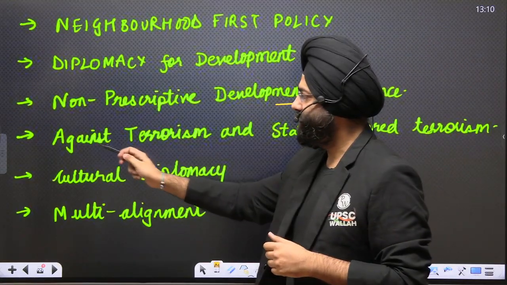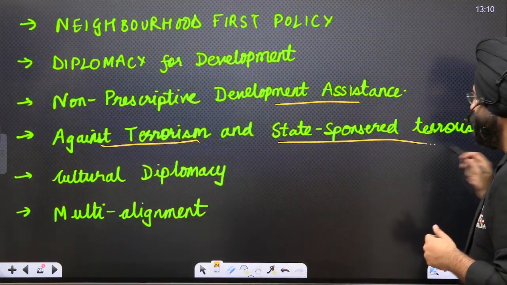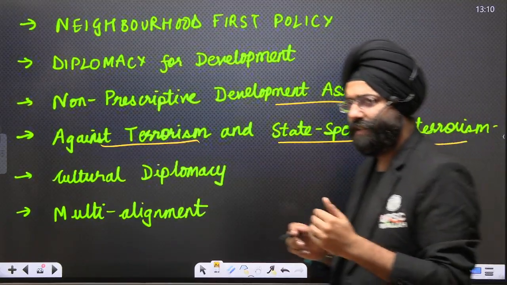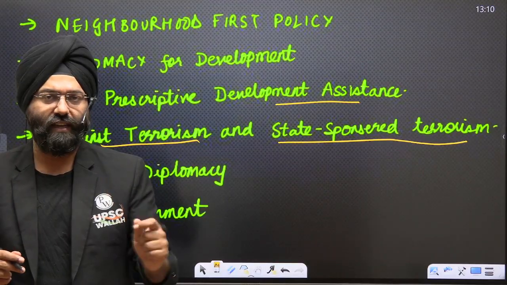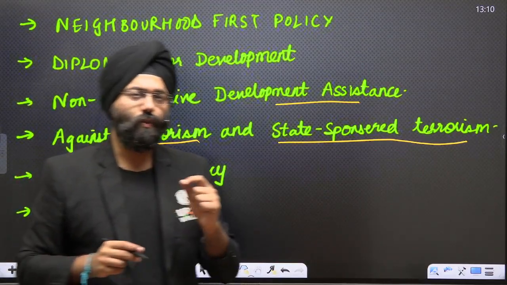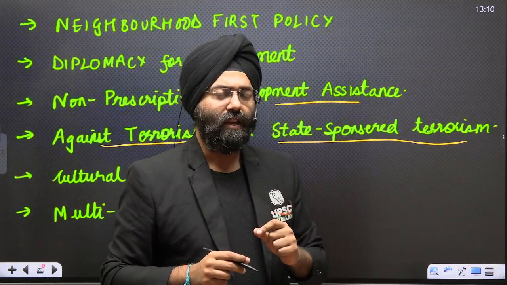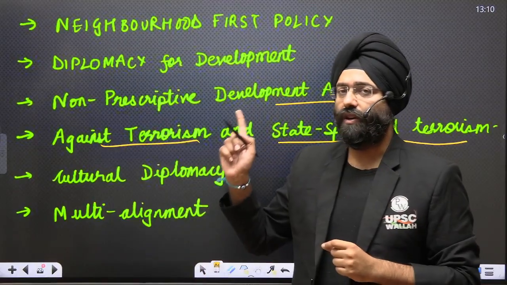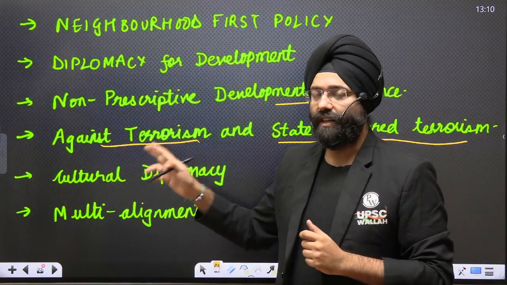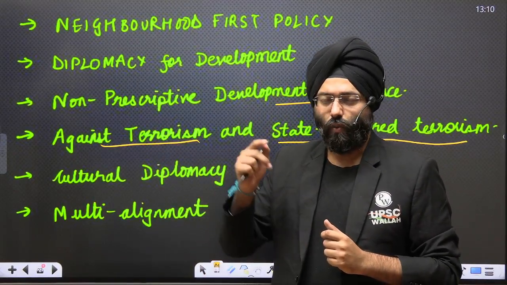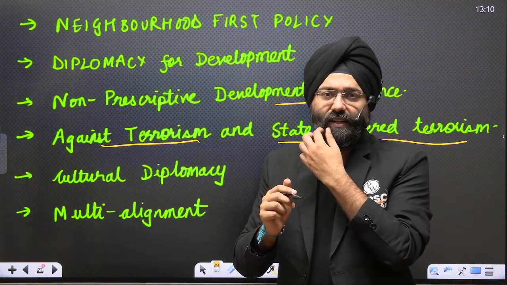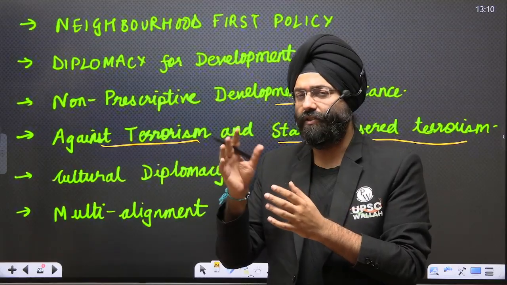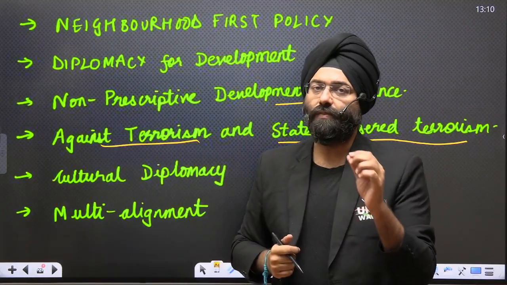Next is against terrorism and state-sponsored terrorism. That means any country that believes in terrorism as a state policy, India is going to be against that. That is why, do you realize, we have cut ties with Pakistan in spite of the neighborhood first policy. This policy is very important, because once a particular country believes in terrorism, spreads terrorism and goes against the development or interest of India, we have to treat them differently.